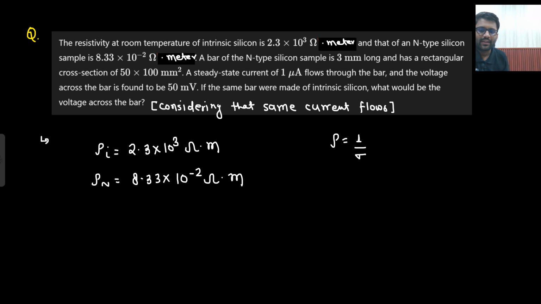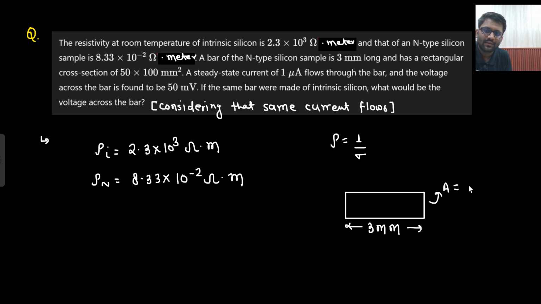A bar of silicon is 3 mm long with a rectangular cross-section area of 5 into 10 to the power 3 millimeter square. Now this is also in millimeter only.